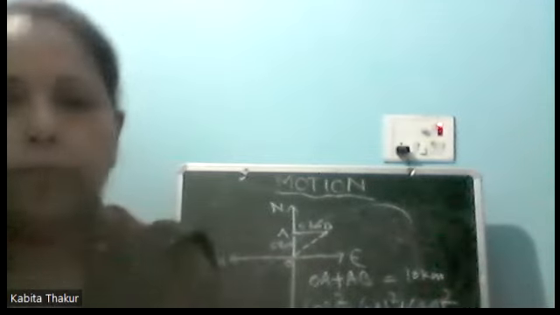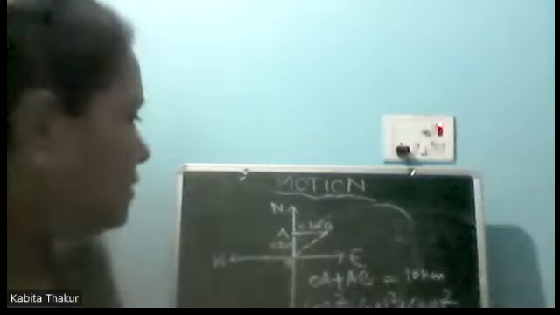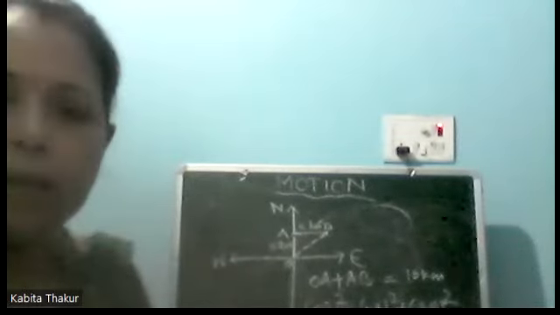So what are we going to get? OB square is equal to 50. Yes. So OB square we get is 50. So we can find OB by taking the square root, right? If we put 50 in the square root, then we get the answer, that is the total displacement.